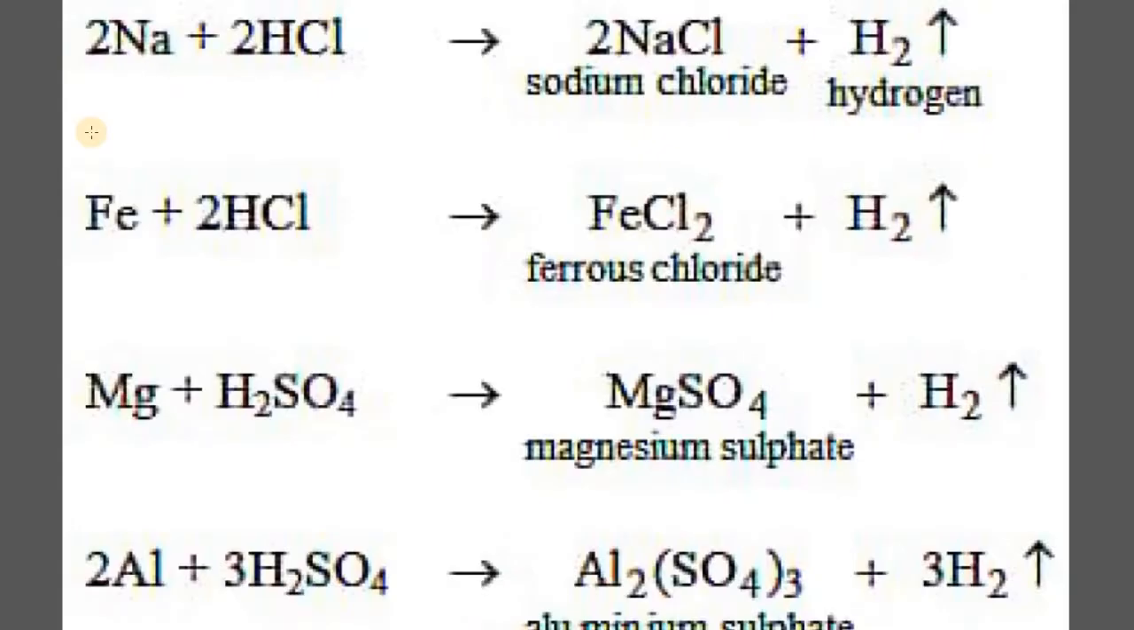Students, a few more examples for your reference. Sodium, which is a very highly reactive metal, undergoes reaction with hydrochloric acid forming sodium chloride and hydrogen gas. Iron reacting with hydrochloric acid forms ferrous chloride plus hydrogen gas. Magnesium reacting with sulfuric acid forms magnesium sulfate plus hydrogen gas. And when aluminium reacts with sulfuric acid, it leads to the formation of aluminium sulfate plus hydrogen gas.